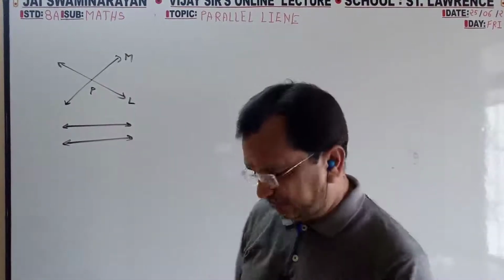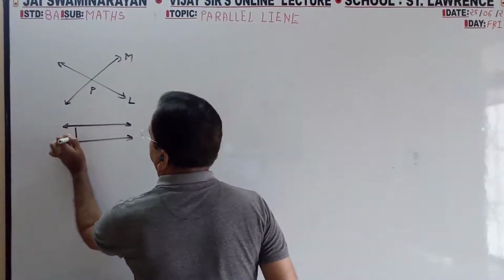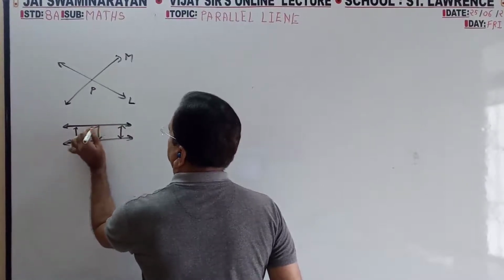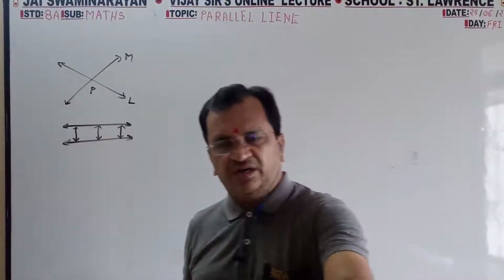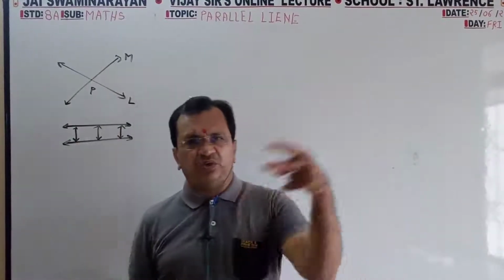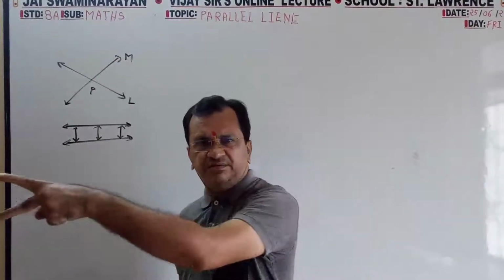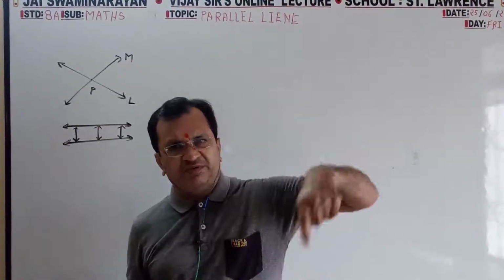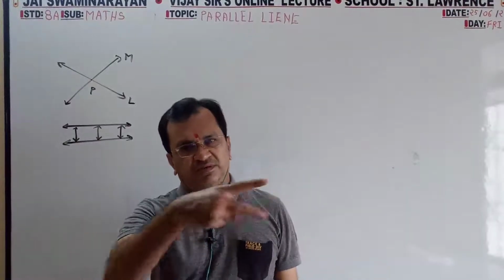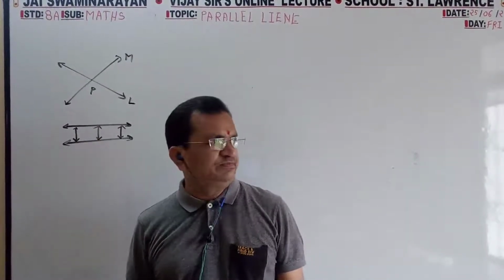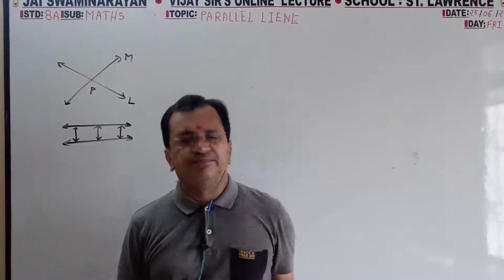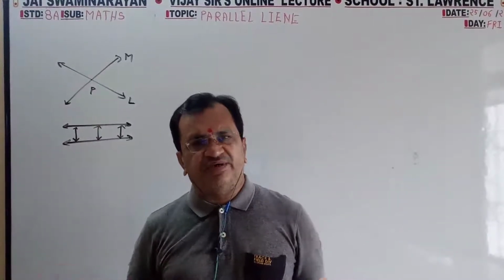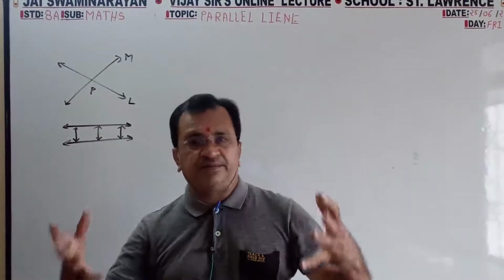Then the third definition: the distance between two lines is always equal. When the distance between two lines is equal end to end, equal distance anywhere, like a railway track, the distance between two lines is the same at every position, end to end, they are said to be parallel. So these three are the definitions of parallel lines.